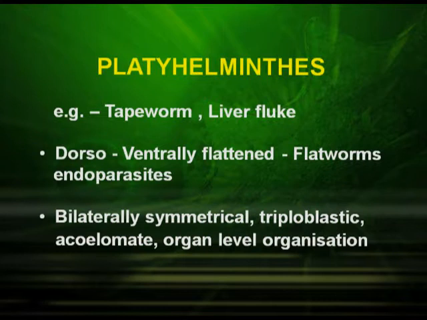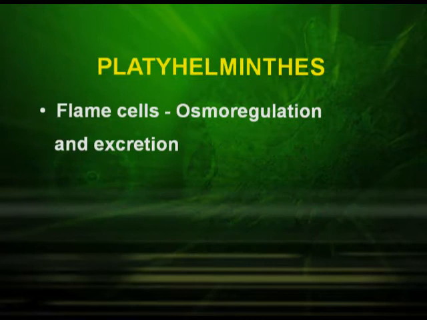They are bilaterally symmetrical and triploblastic organisms, that is, with the presence of ectoderm, endoderm and mesoderm. They are acoelomate and have organ level of organization. They have flame cells which are meant for osmoregulation and excretion.